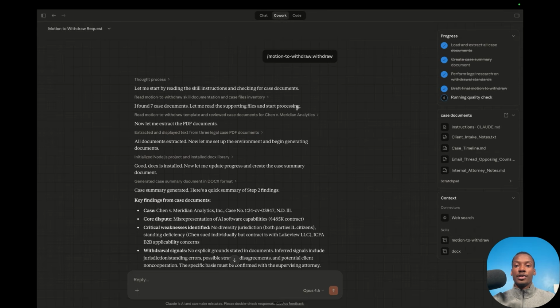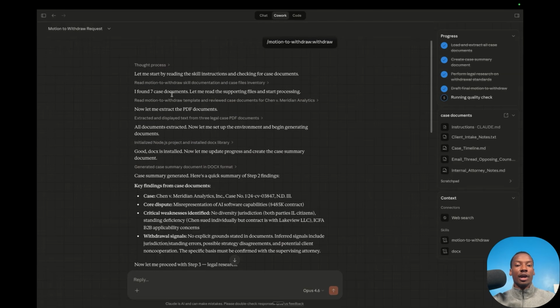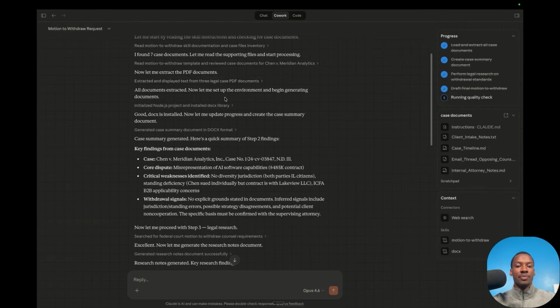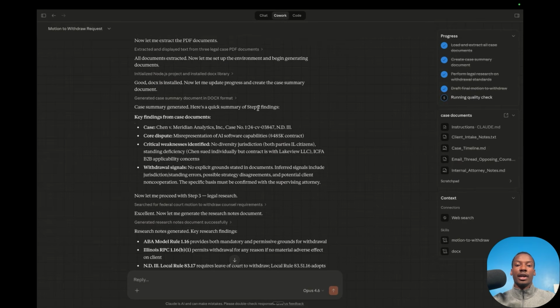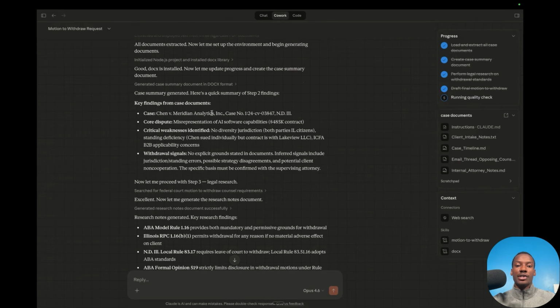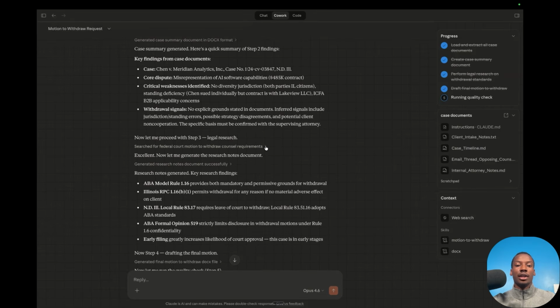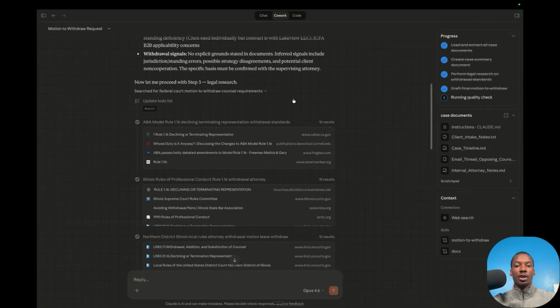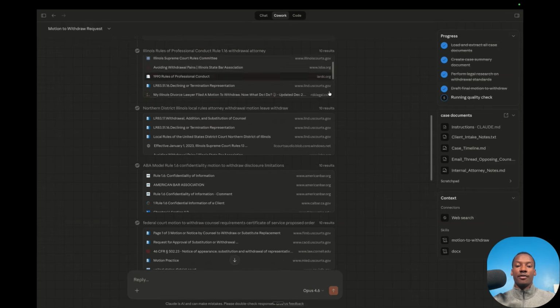If I open up a previous example, you can see that it found all the case documents, it extracted the text from the documents. Then it went and generated a case summary that summarized the main aspects of the case. And then it went and conducted legal research. And so it went and actually researched different rulings related to our case and pulled that information back in.